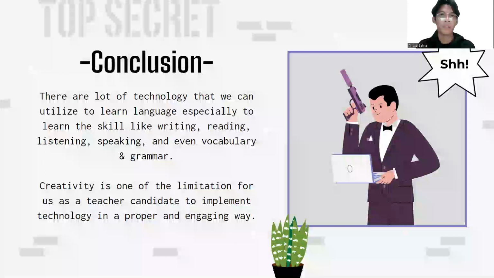The main point is, as the user, creativity is one of the limitations for us as teacher candidates to implement the technology in a proper and engaging way.